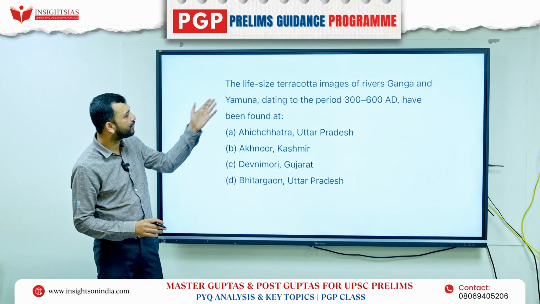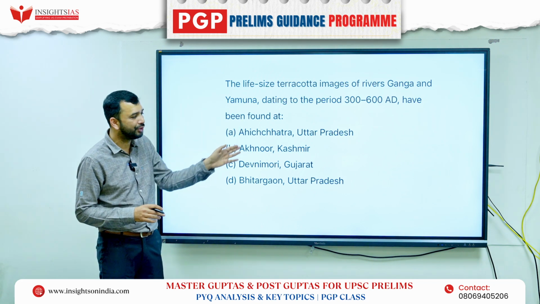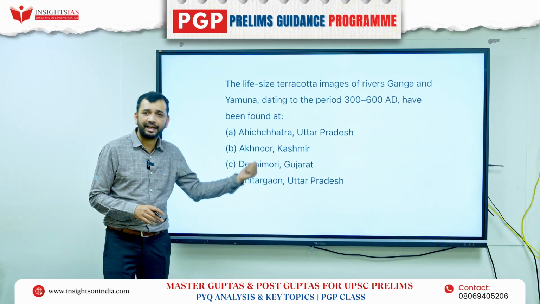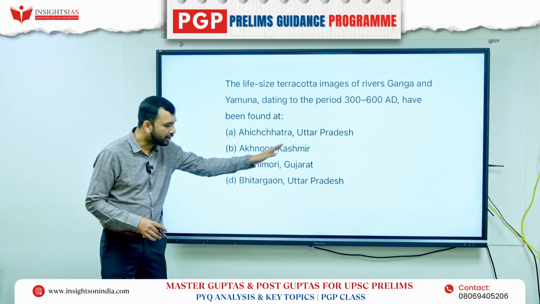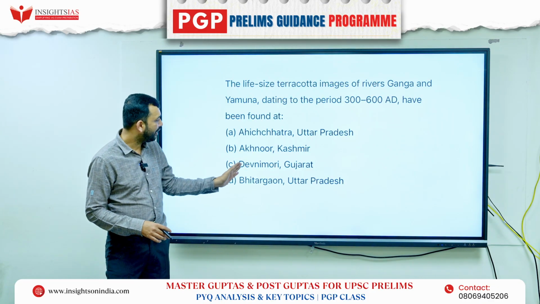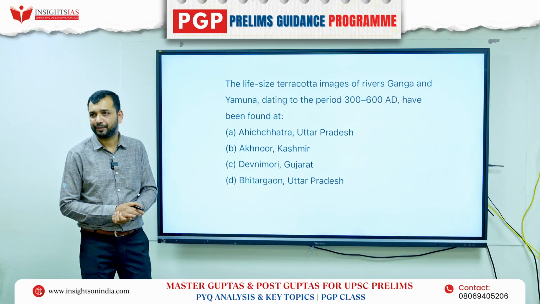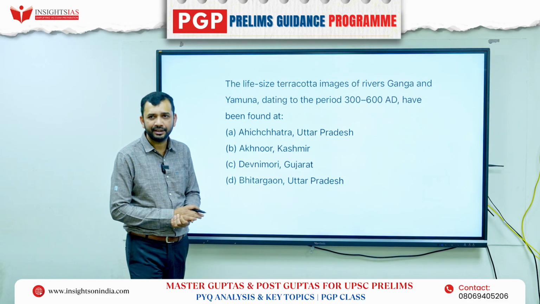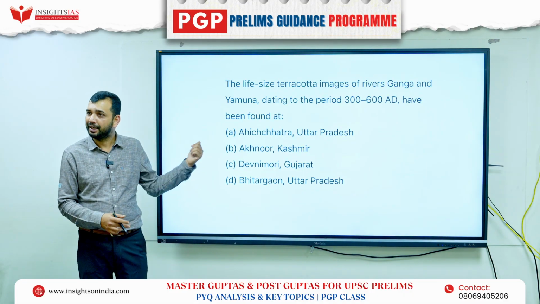Again, life-size terracotta images of river Ganga and Yamuna dating to the period 300 to 600 AD have been found. Right. And in another exam it has been asked again. Ahichchhatra Uttar Pradesh, Akhnur Kashmir, Deogarh Gujarat, Bhitargaon Uttar Pradesh. What is the answer? Ahichchhatra. So you can see that it is so important that it keeps being asked in different examinations.